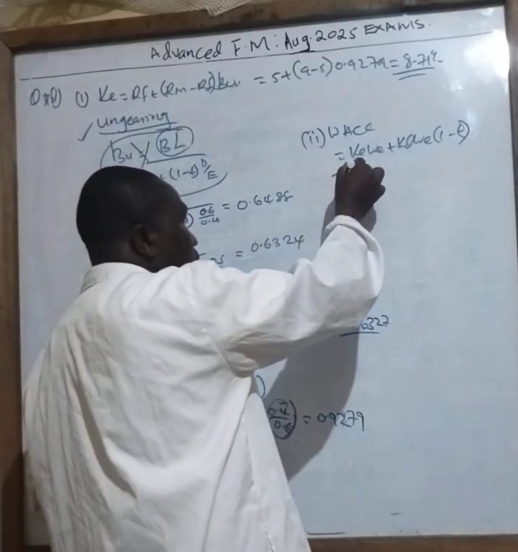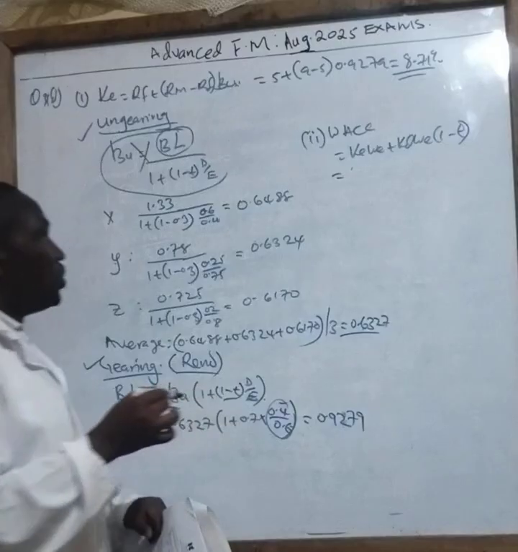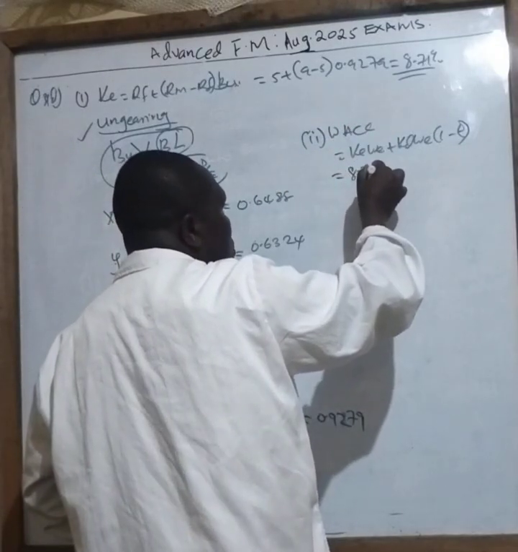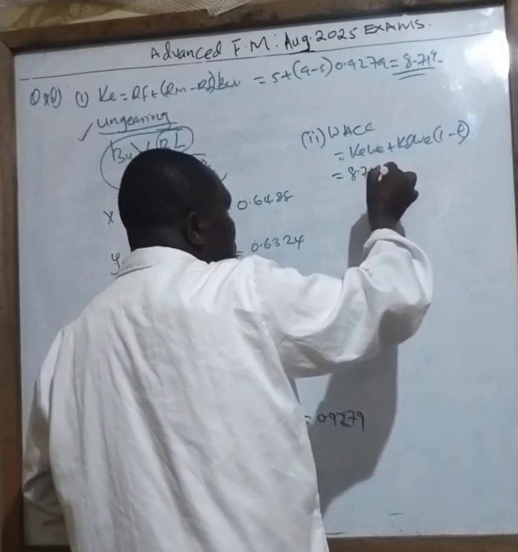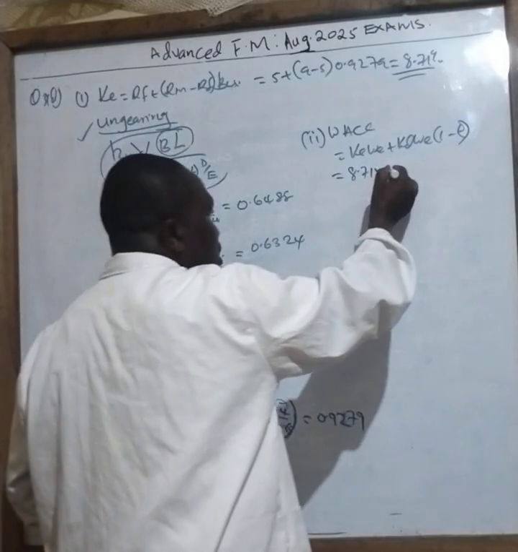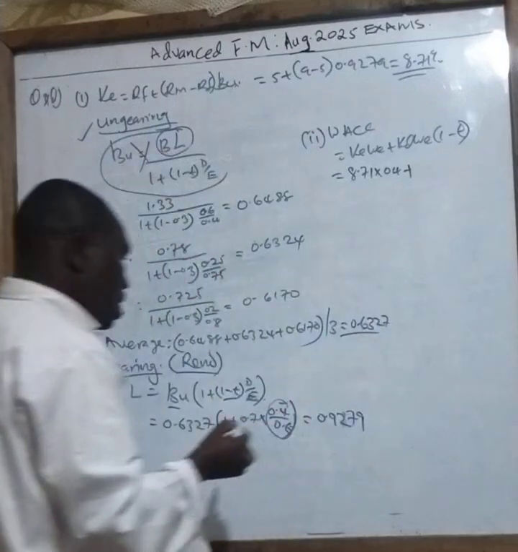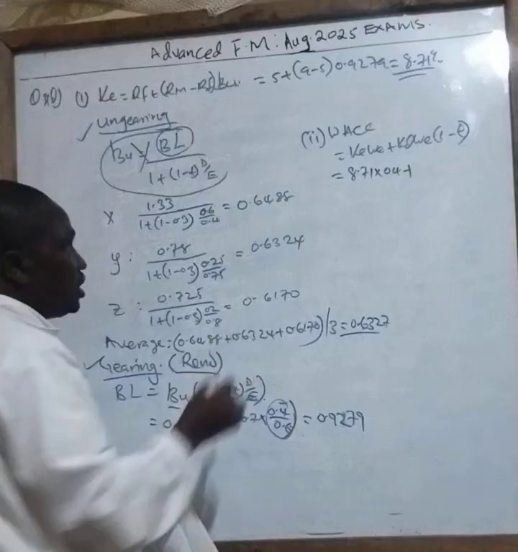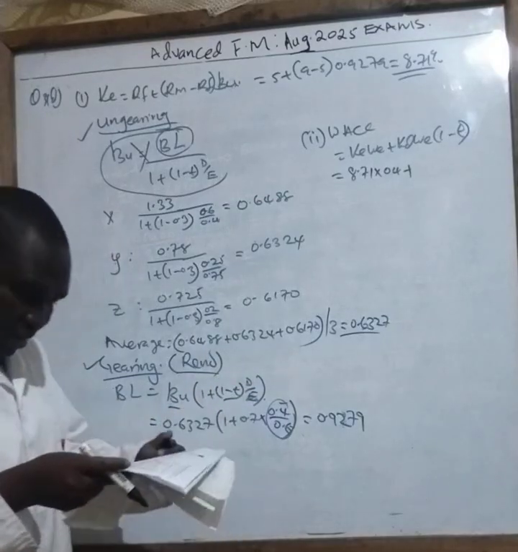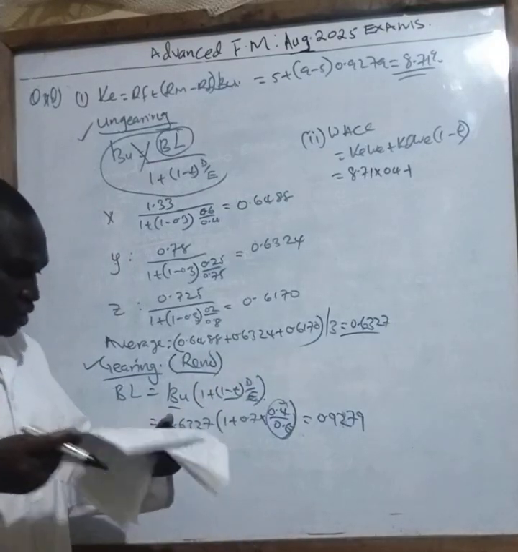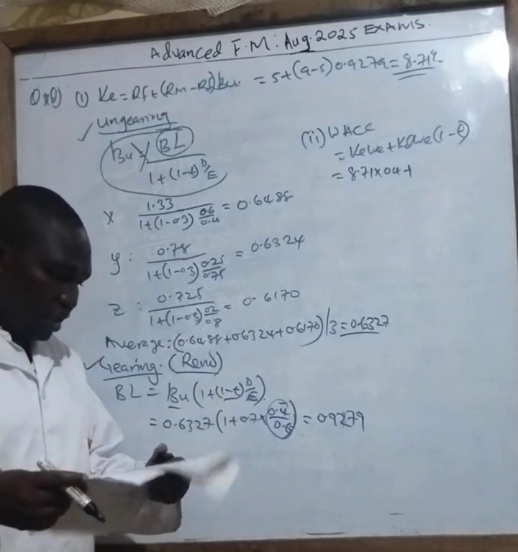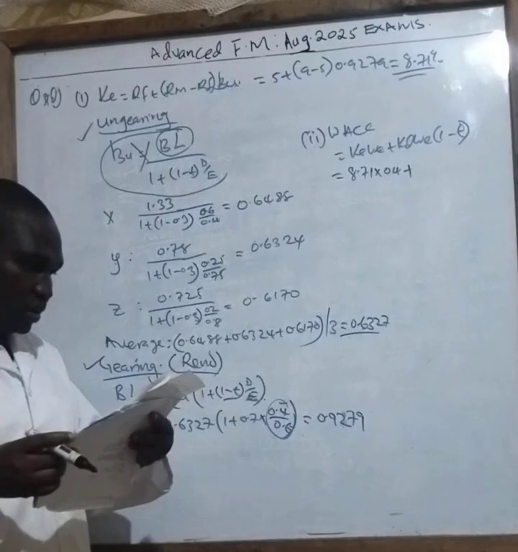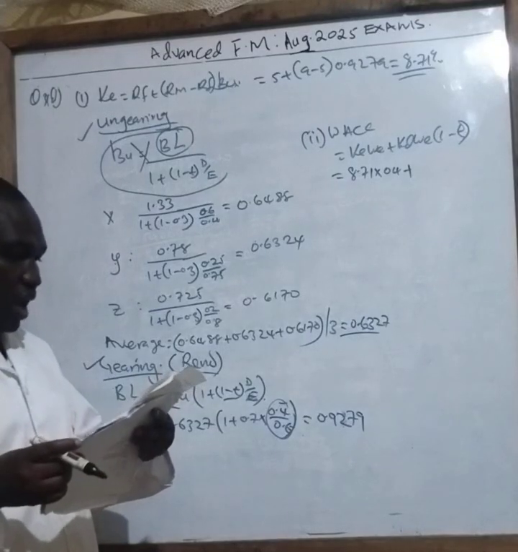So it will be cost of equity. I've already calculated cost of equity, class, which is 8.71 times its weight of 0.4 plus the figure for cost of debt. Do I have cost of debt, class? Yes, I've been given the cost of debt to be 5.